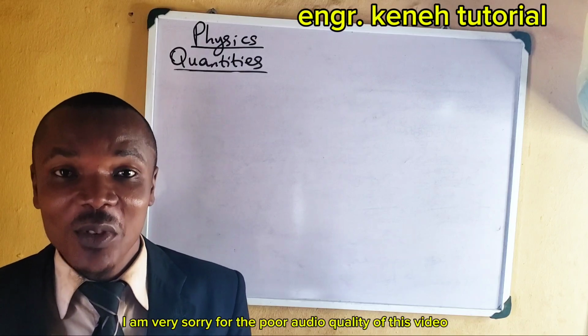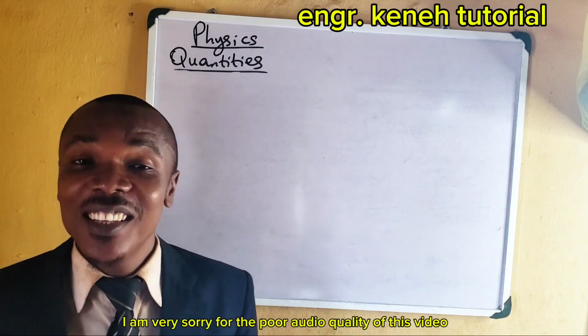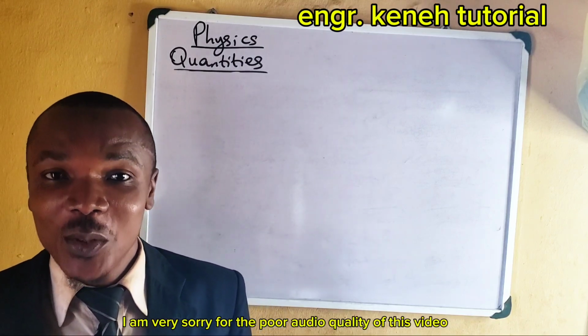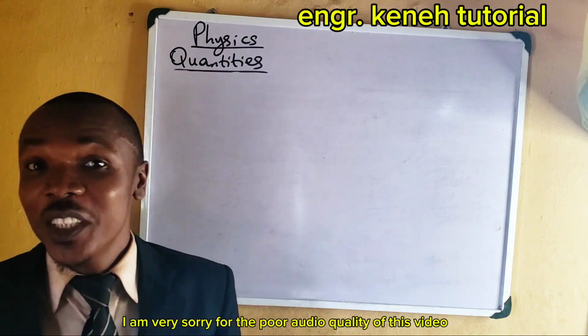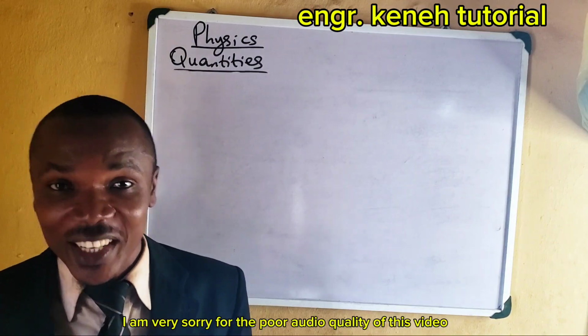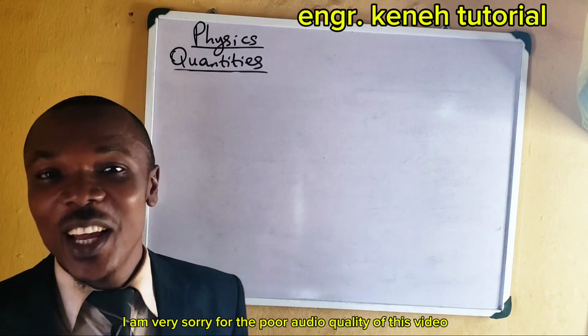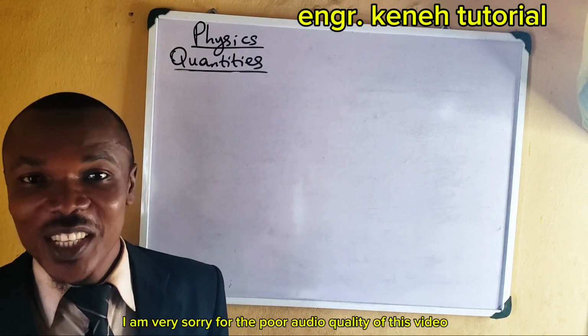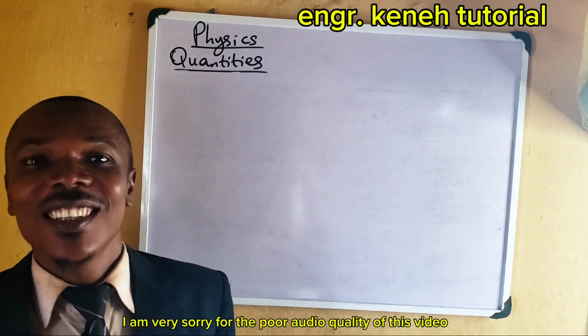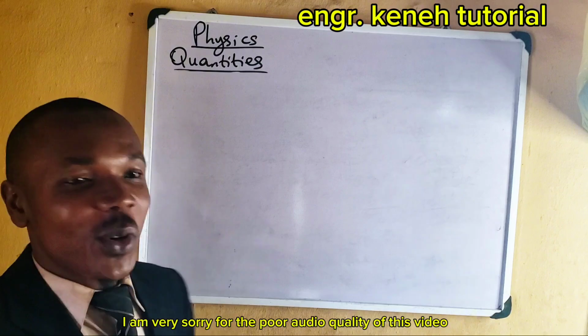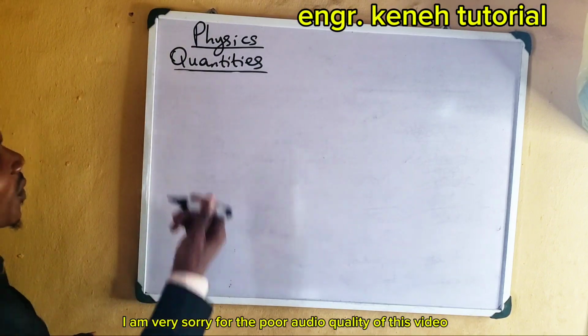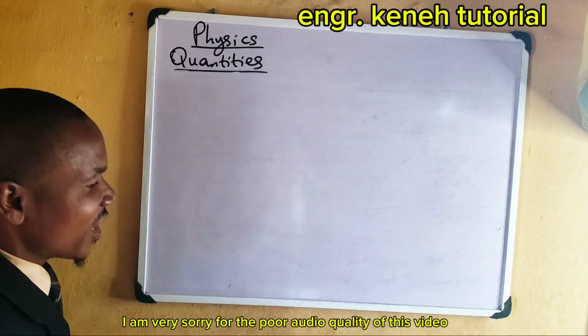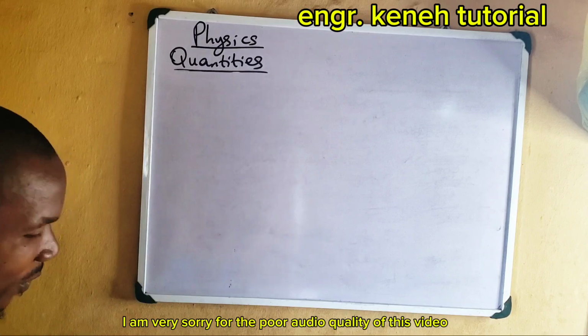In physics, sometimes you hear physical quantities, you hear derived quantities, you have fundamental quantities. Sometimes you'll be wondering what they actually mean. Alright, so follow me. Let me show you the meaning of those things and how they are related. So let's go. We have these quantities. When it comes to physics, like I said, we have quantities.